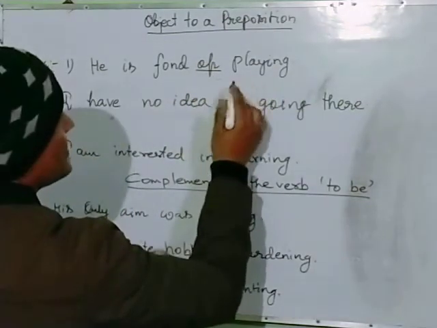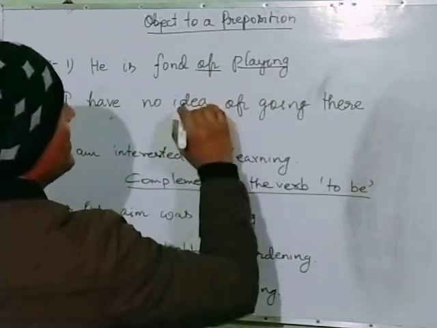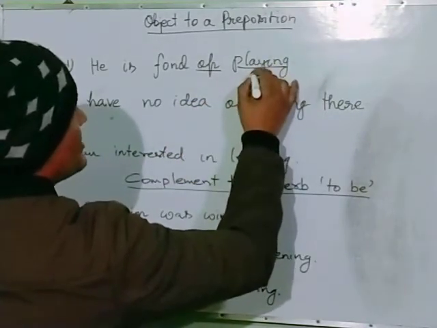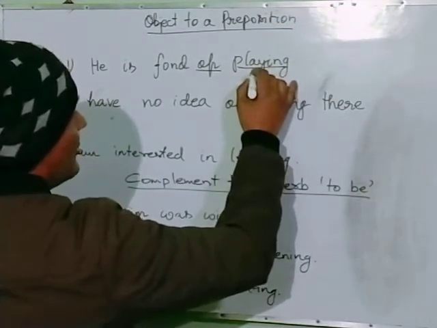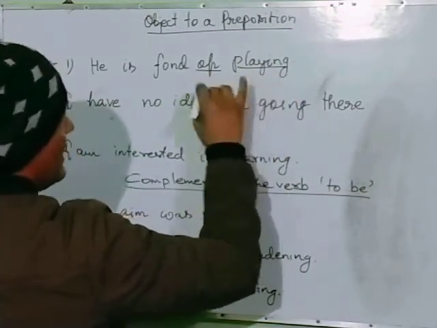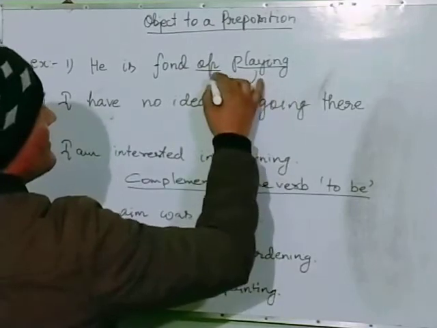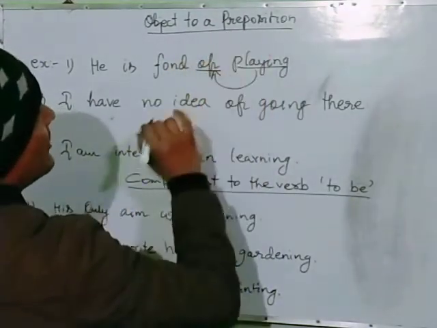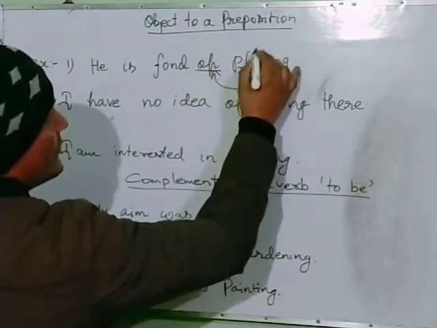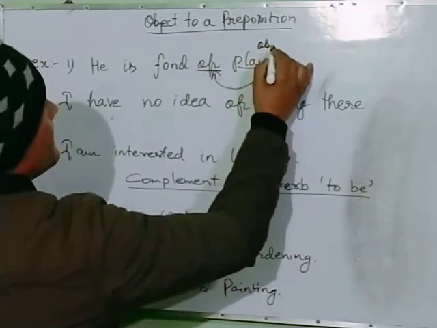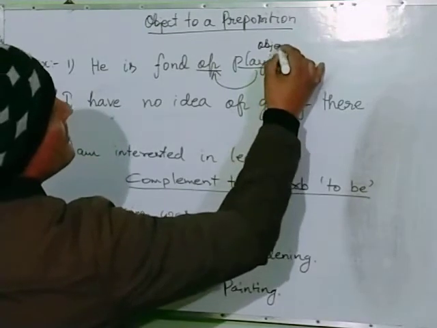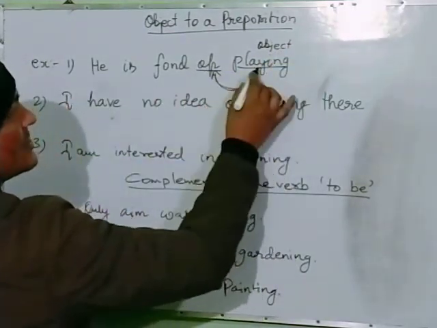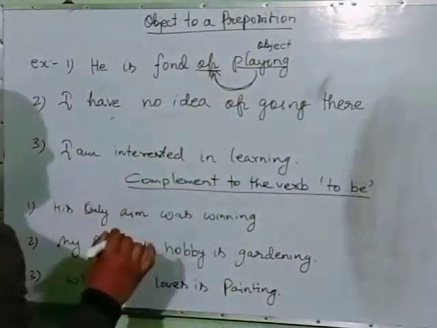After that preposition there is playing, and playing is a gerund playing a role in the sentence as an object to a preposition. Therefore this is a gerund of object to a preposition.